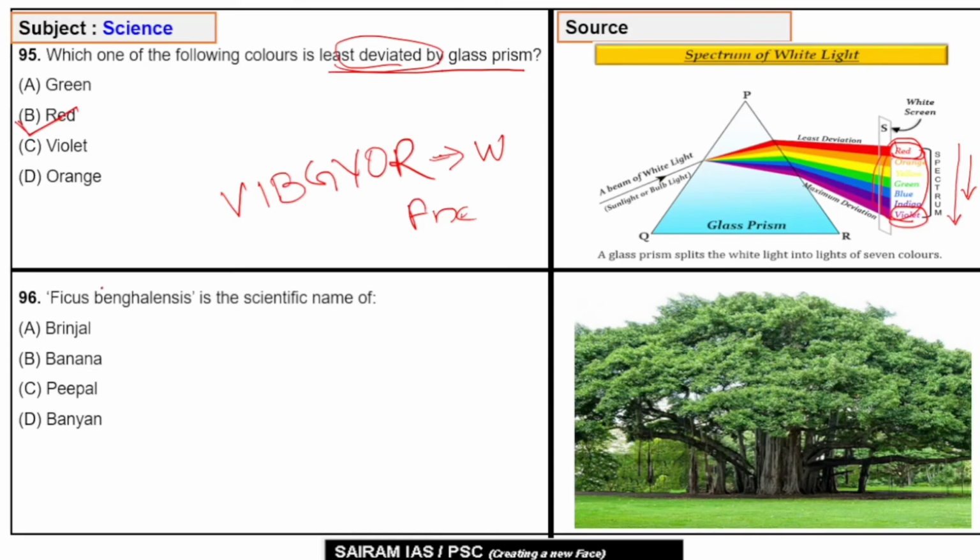Question number 96. Ficus bengalensis is the scientific name of: A, brinjal; B, banana; C, peepal; and D, banyan. Ficus bengalensis is the common name banyan. Banyan fig, or Indian banyan, is a tree native to the Indian subcontinent. Specimens in India are among the largest trees in the world by canopy coverage.